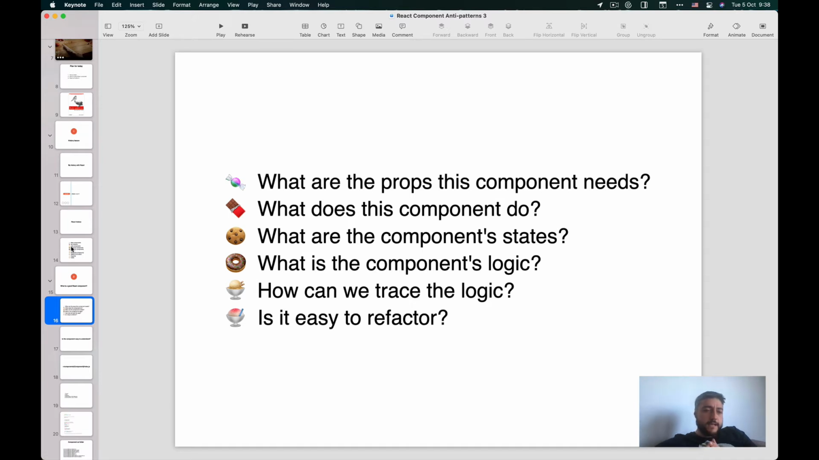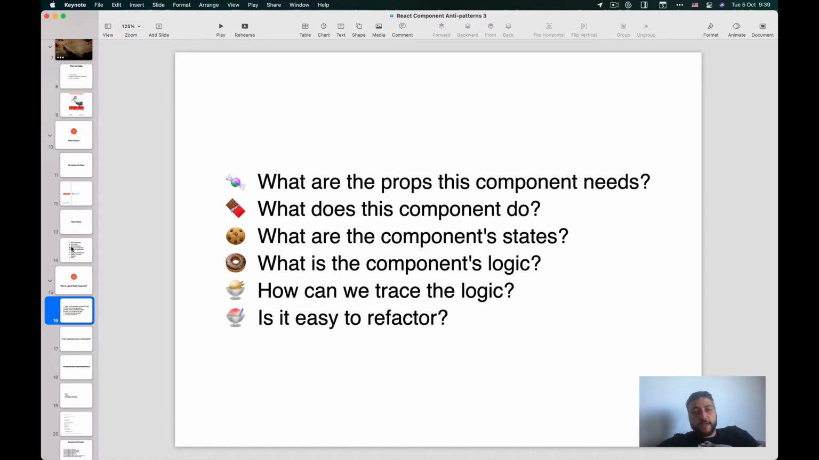For me, when I'm defining a component, I'm trying to answer these questions. The first question is, what are the props this component needs? Then, what does this component do?